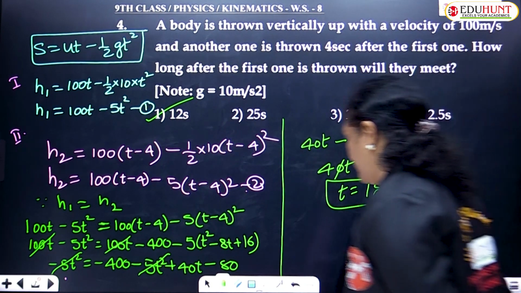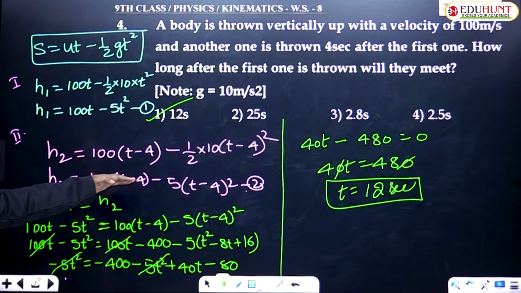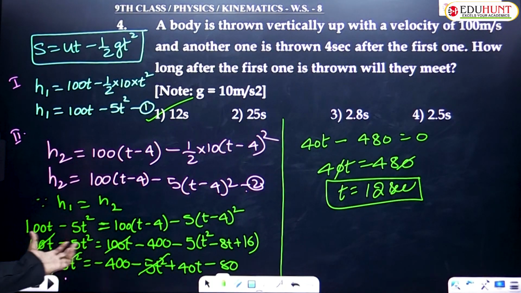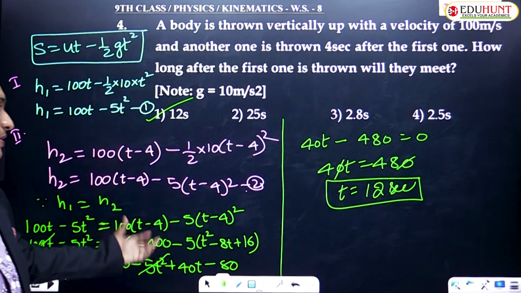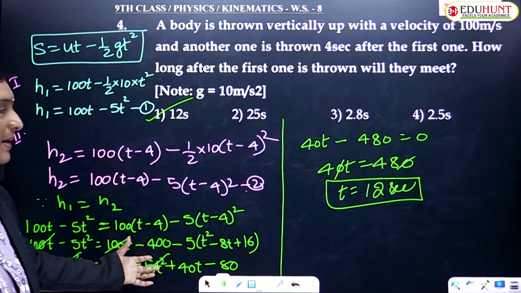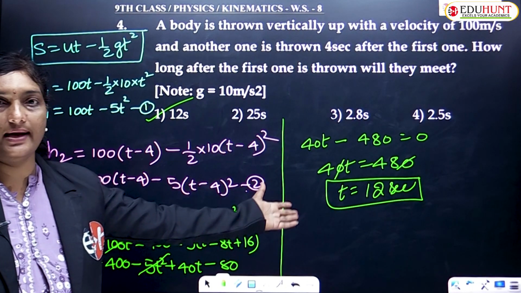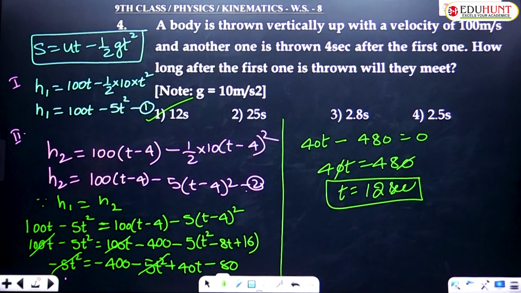Is that okay, children? So this travels for t seconds, the other travels for t minus 4 seconds. Just equate the two heights because their meeting position is at the same height. If you equate the two heights, you get the value of time as t equals 12 seconds. That's it, children.